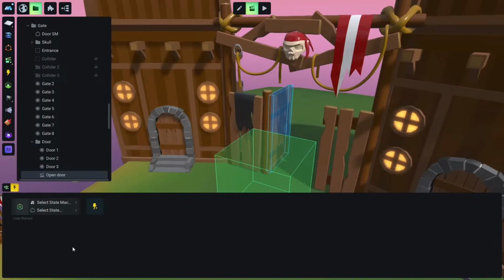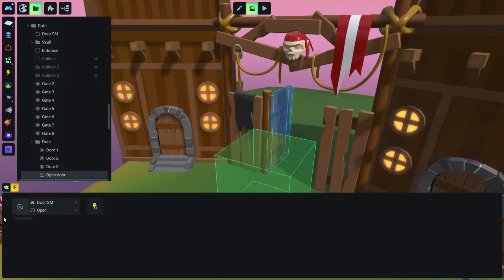So let's add this state machine event, and the game asks us which state machine we are referring to. The game doesn't know, so we find this door state machine that we have just created, and now the game asks which state should start playing this animation. Okay, and this is the open.